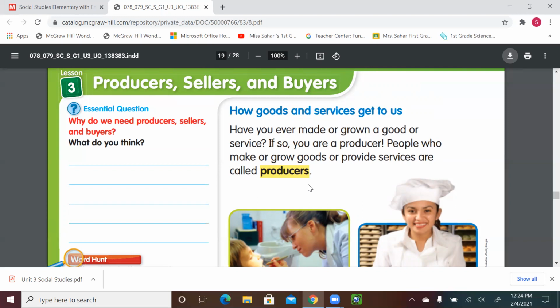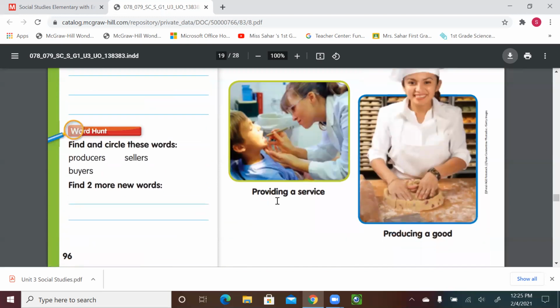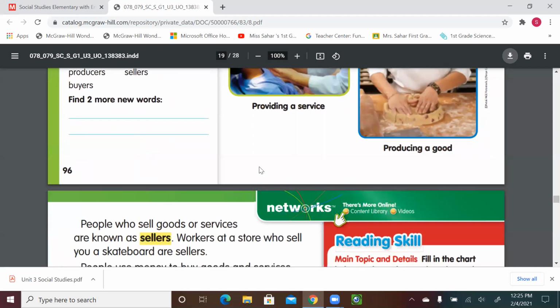And we have our examples here. Providing a service, a dentist. When you go to the dentist, you don't buy things from the dentist or the clinic, but the dentist provides you with a service. So you are a producer because you provide something. Producing a good, over here, the bakery, making cake or pie or bread. So producing something. All right, let's go to the next page.